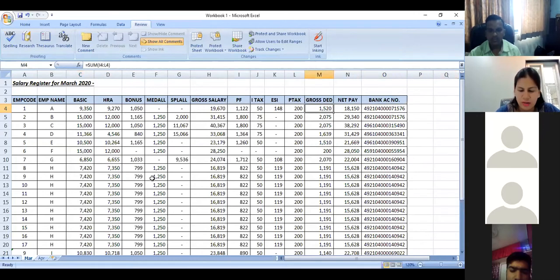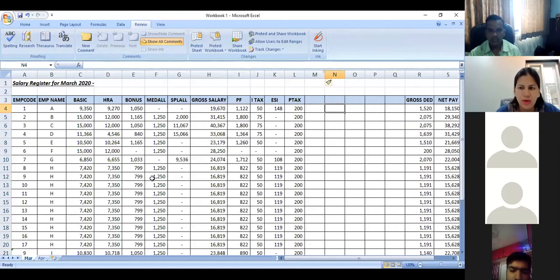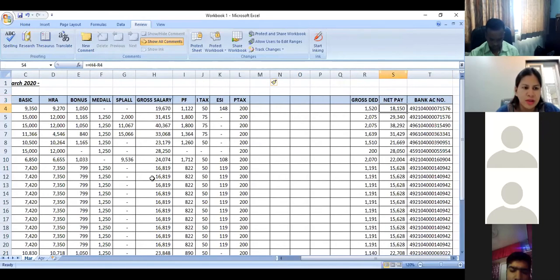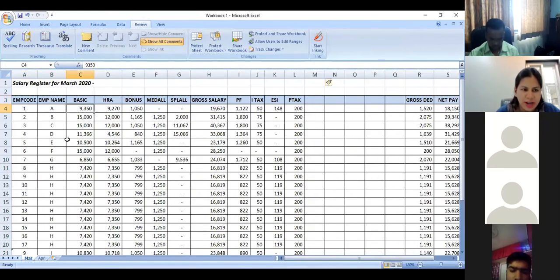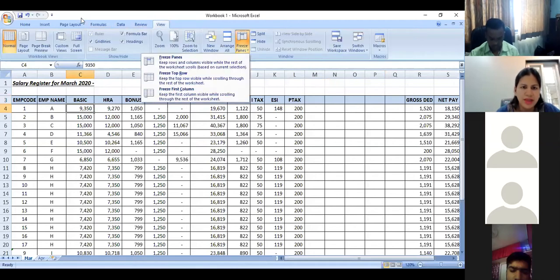If I add columns here, I won't be able to see the bank account number, because there are many columns here which will have different components of salary, say bonus, allowances, deductions, or any other columns. So I move to the cell where I want to freeze this pane and I want to see all the data. Once I do that, I go to View, which is in the top tab. I select freeze panes and then I say freeze panes.